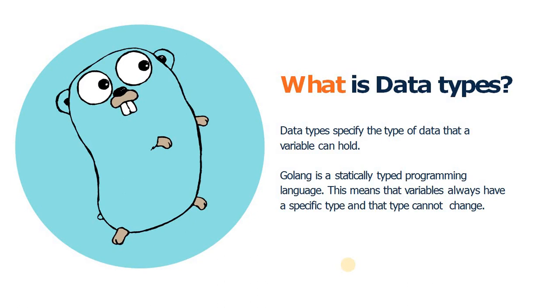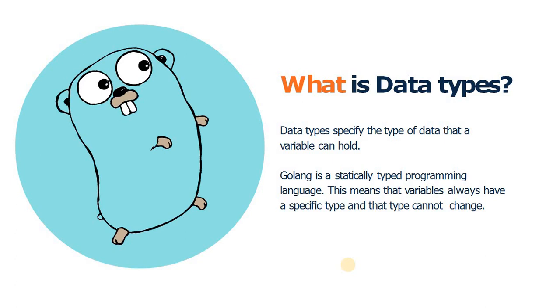Like if you have declared an integer type variable, in this variable you are only able to store integer-specific values, like 1, 2, 3, or any value whatever you want to store in an integer, but you cannot store a string value like abc or anything else, so that is not possible. As we know, Go is a statically typed programming language, which means that each variable must have a type and that type cannot be changed later on as well.